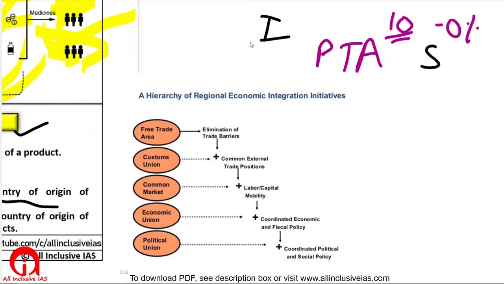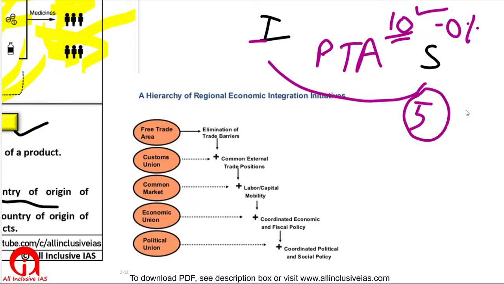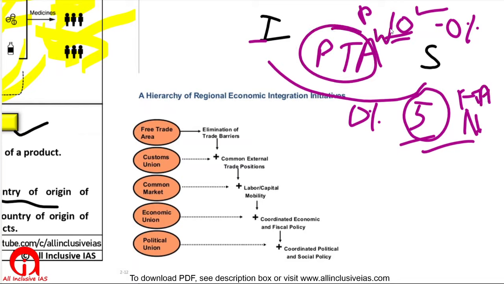Okay. When India and Singapore find it very beneficial and they say we will impose 0% tariffs on all the goods and services except some 5 items, so we are giving a negative list. Here was a positive list. Here we are giving a negative list, that on these 5 items we will impose some duty, and everything else is at 0%. Then we will call this an FTA, free trade agreement. That was PTA, the white list. The negative list here is 5 items, suppose.